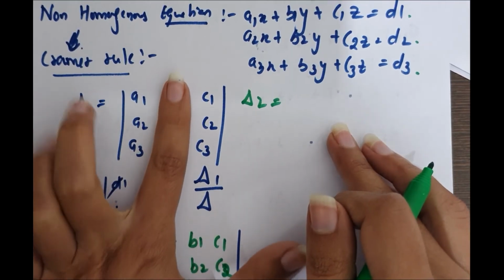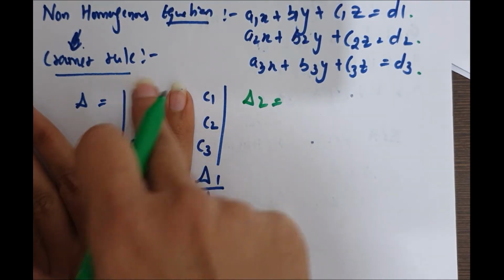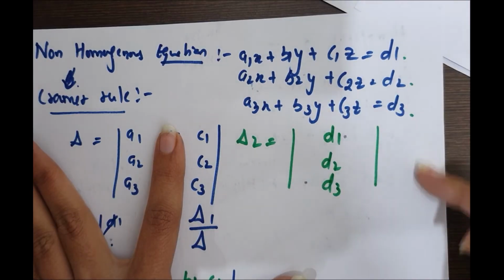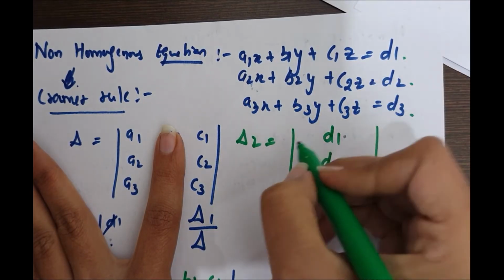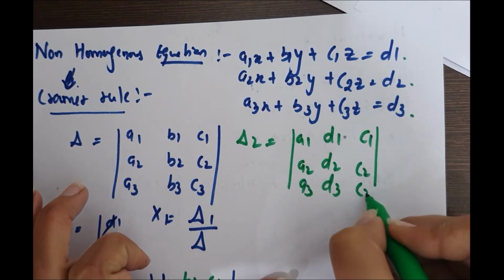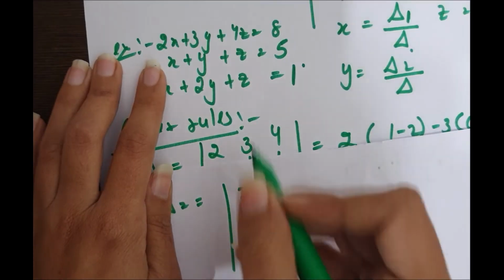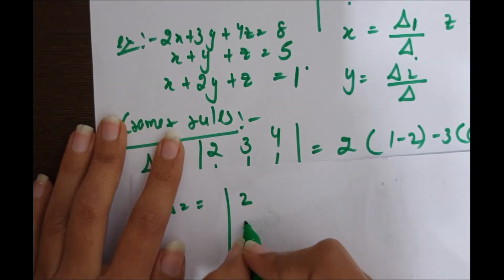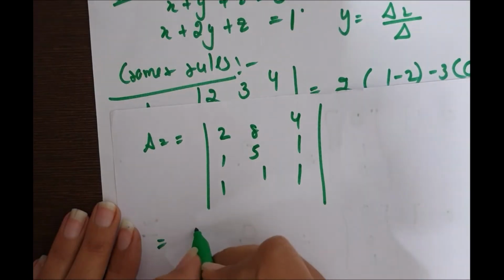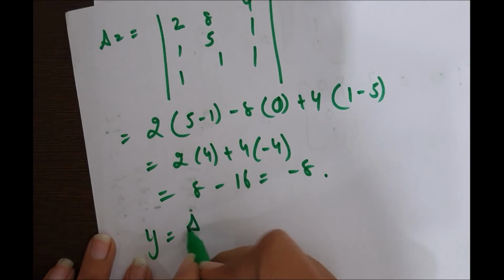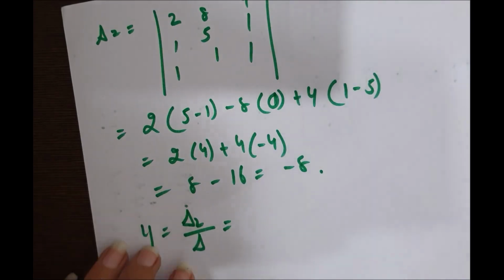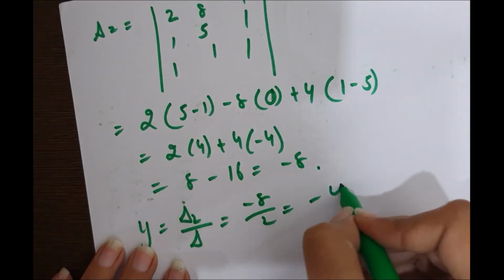For delta 2, we have to eliminate the middle column and write d1, d2, d3 there, and the other parts remain as they are. For delta 2, this part will remain as it is: 2 1 1, 8 5 1, 4 1 1. Just take the determinant. Delta 2 came out to be 8, and we know the delta value is 2, so y is minus 4.